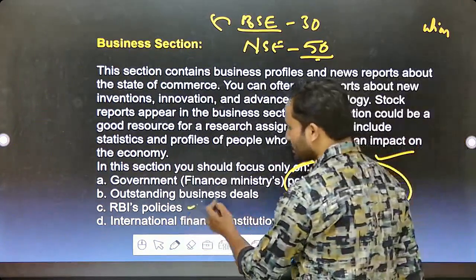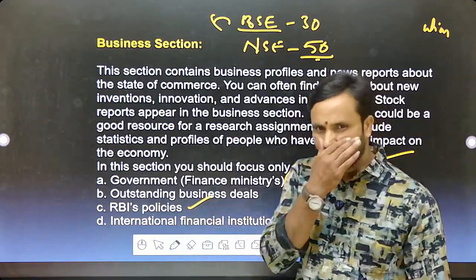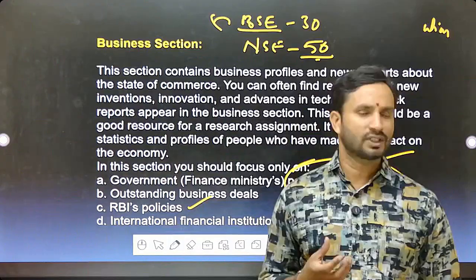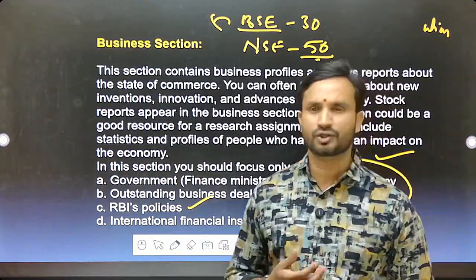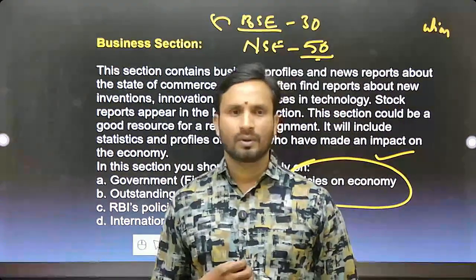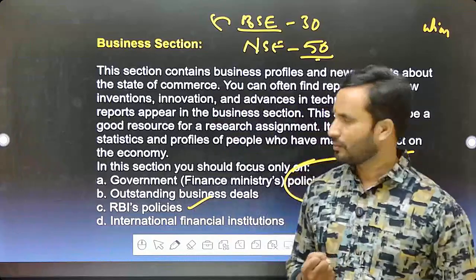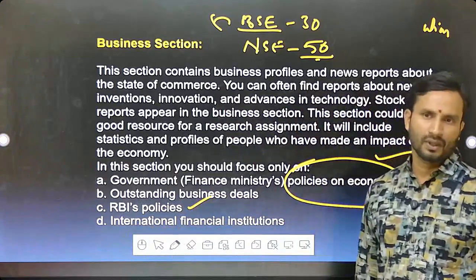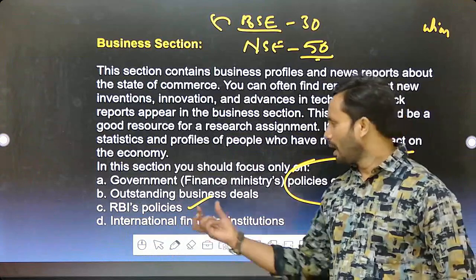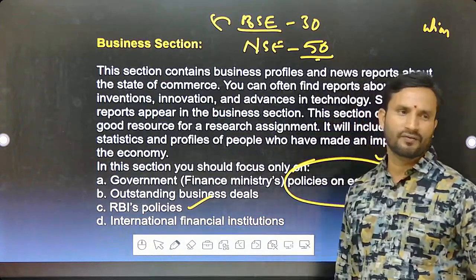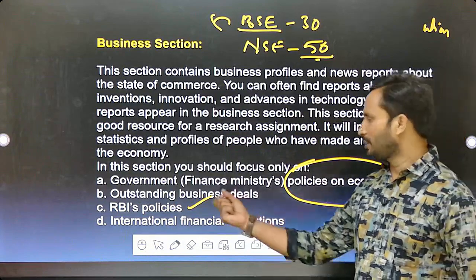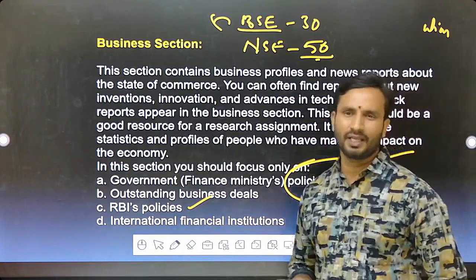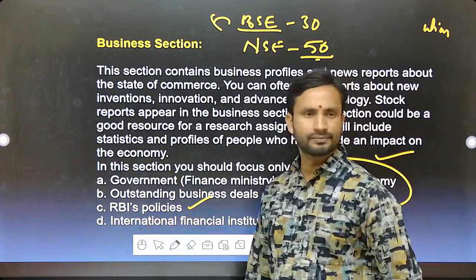Then RBI's policies. For example, to control inflation, RBI is using its monetary policy instruments: repo, reverse repo, direct instruments, indirect instruments. So all these things. How is RBI actually regulating the inflation? How is it controlling the inflation? RBI policies, Reserve Bank of India policies. So say RBI is a bank of the government, it's a banker's bank. The entire banking system in India is being regulated by RBI.